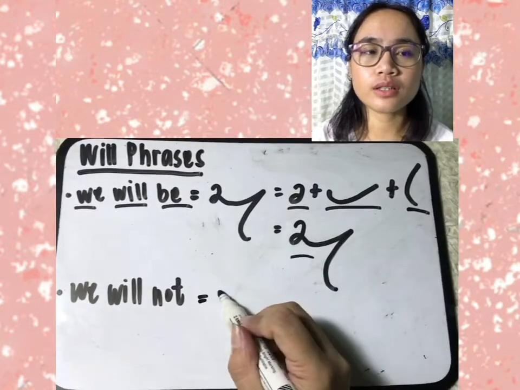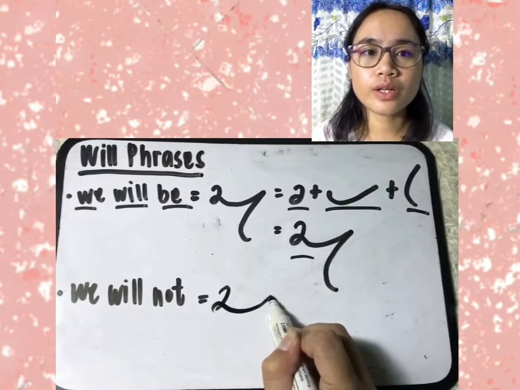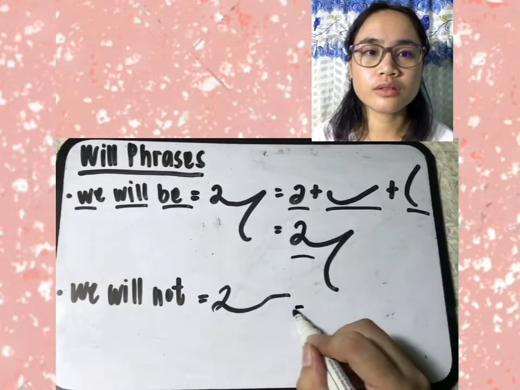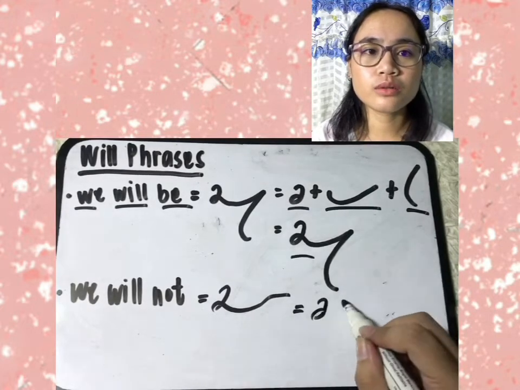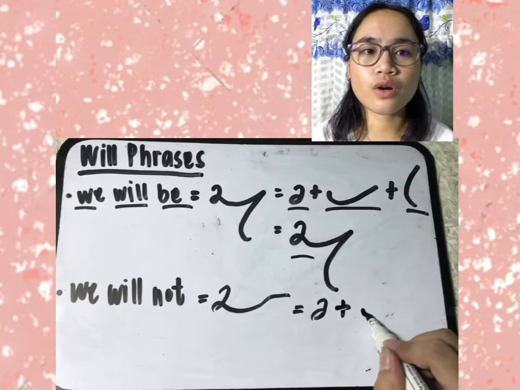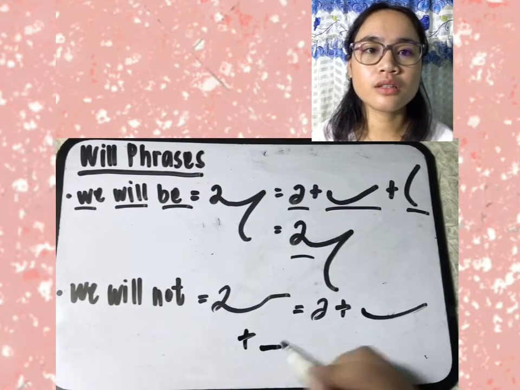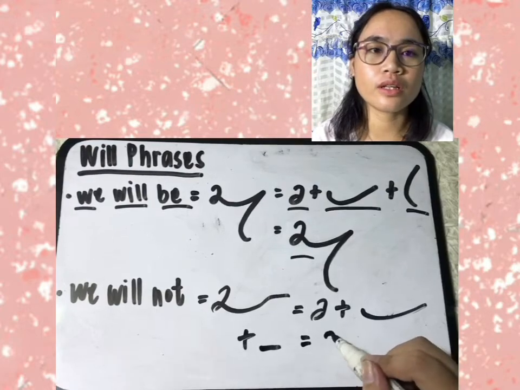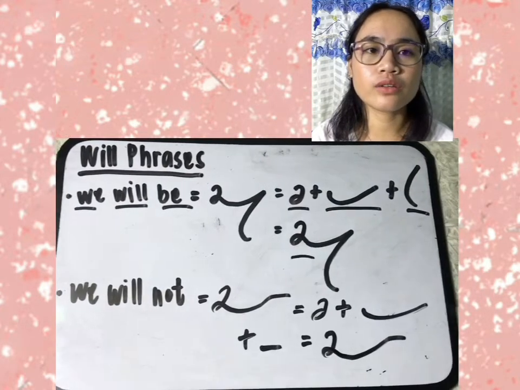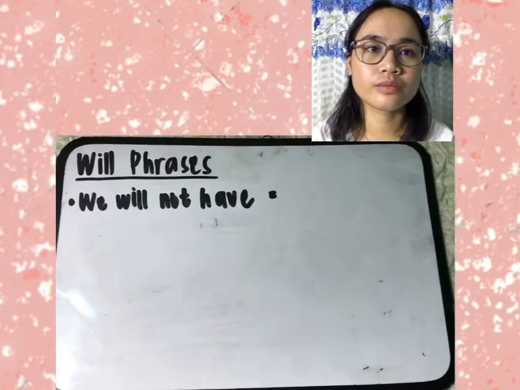Next is "we will not." UE plus long forward under curve L, will rather, then not, a short forward straight line, so we will have an outline of "we will not," a phrase.